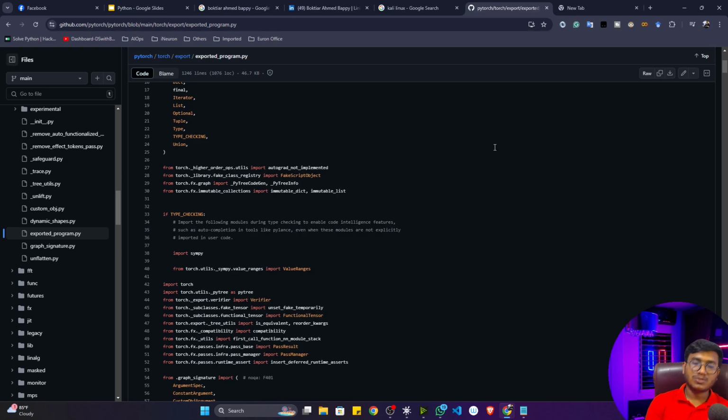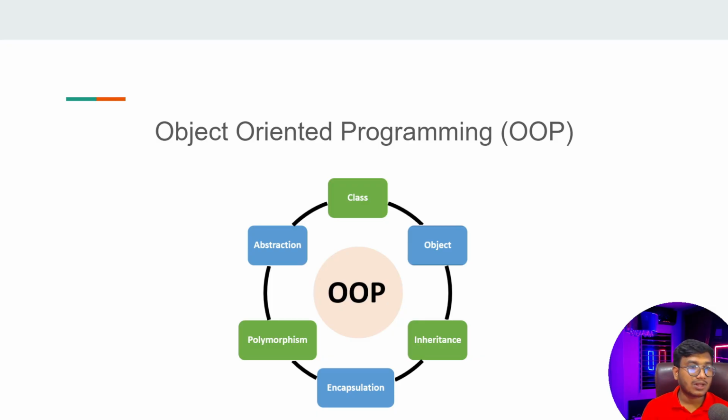You will also become a champion inside object-oriented programming, and you won't have any kind of doubt inside this concept. So yes, this is all from this video. In the next video, we'll try to understand class and object inside OOP. We'll try to understand the difference between class and object. Then after that, we'll discuss abstraction, polymorphism, encapsulation, and inheritance concepts as well.